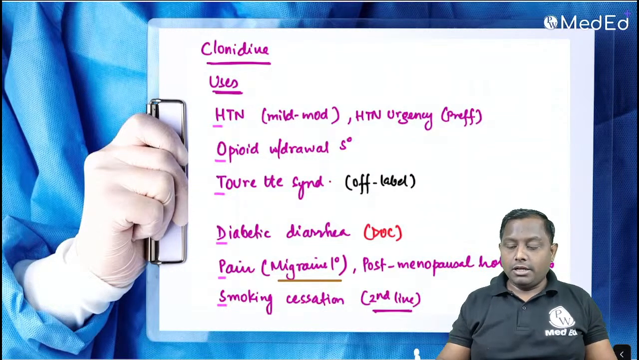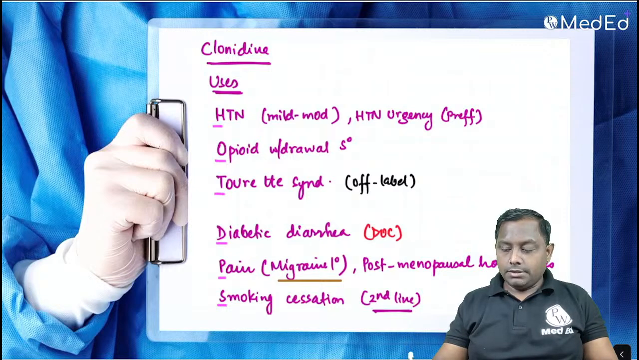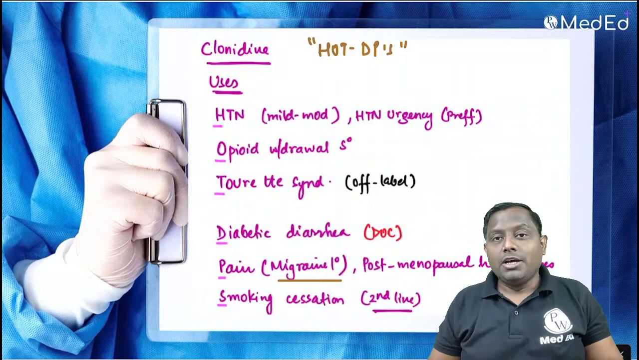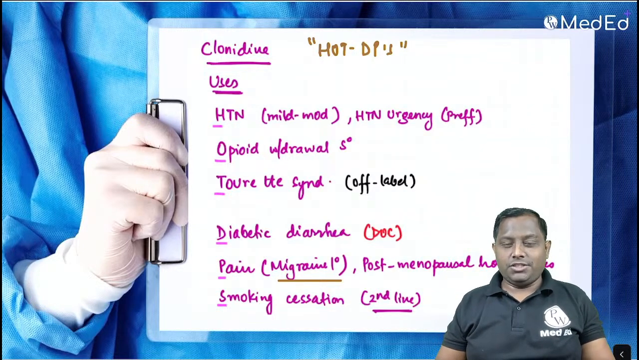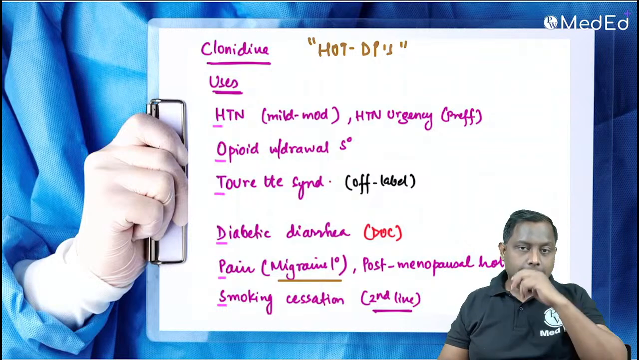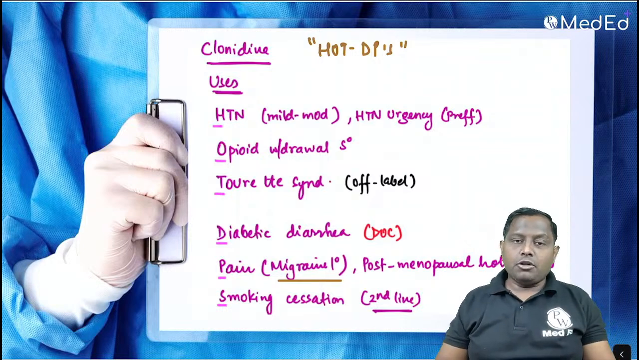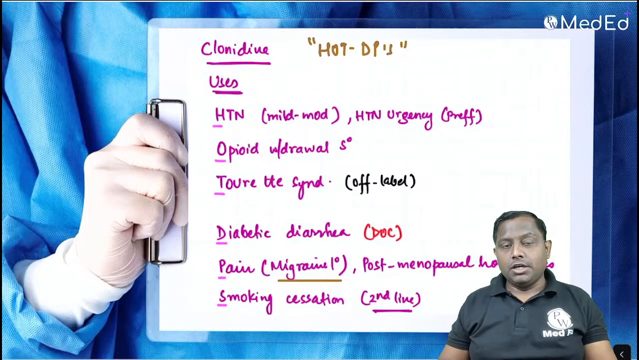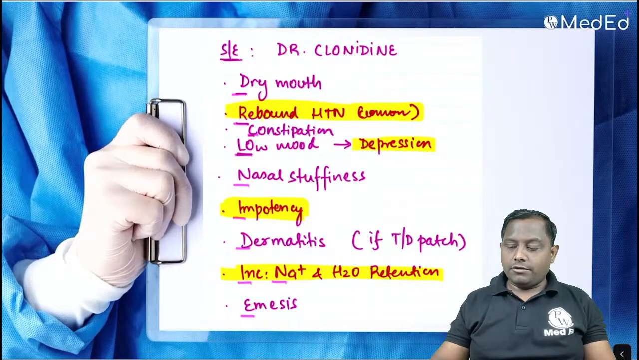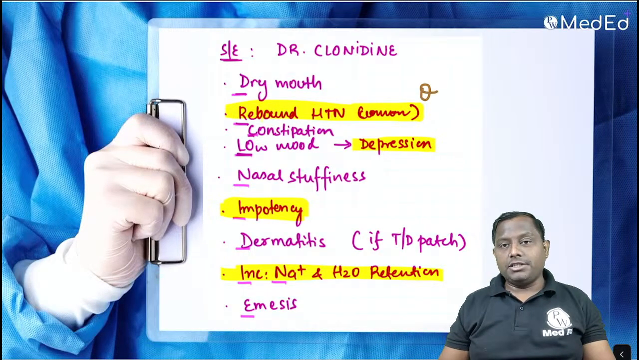So the uses of clonidine, currently in the era of social media, in the era of Instagram, we all want to use our hot DPs. Hypertension, opioid withdrawal syndrome, Tourette syndrome, diabetic diarrhea, pain management, postmenopausal hot flushes, and also in smoking cessation. So clonidine is one of the drugs having multiple uses, and the important side effect that you have to remember is rebound hypertension.